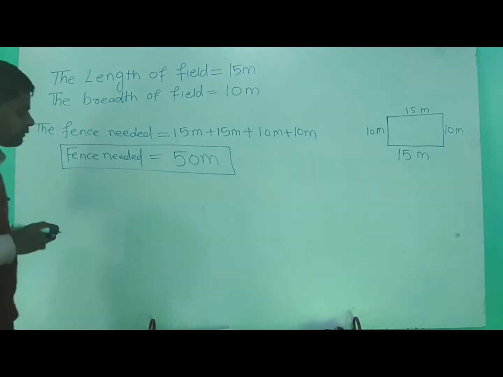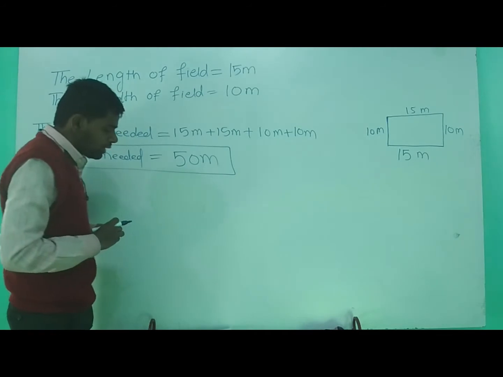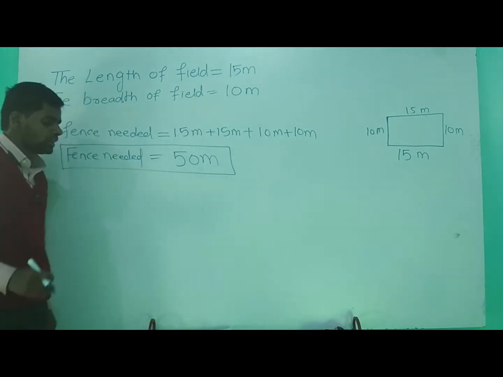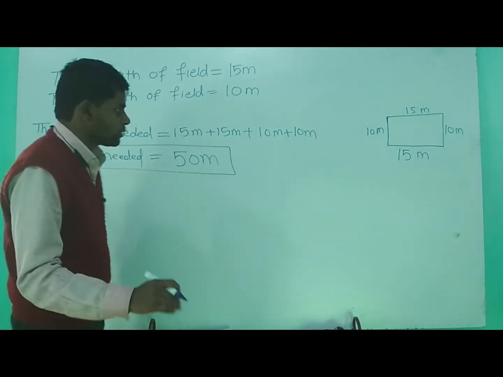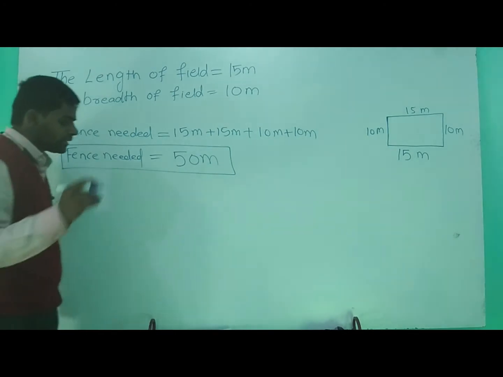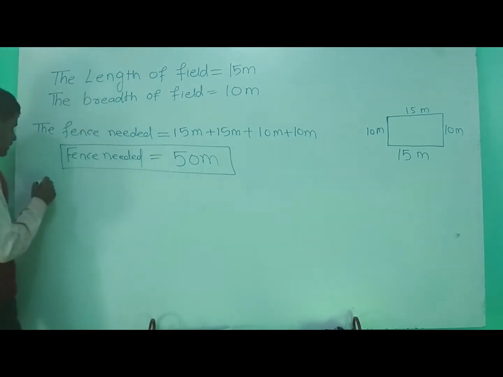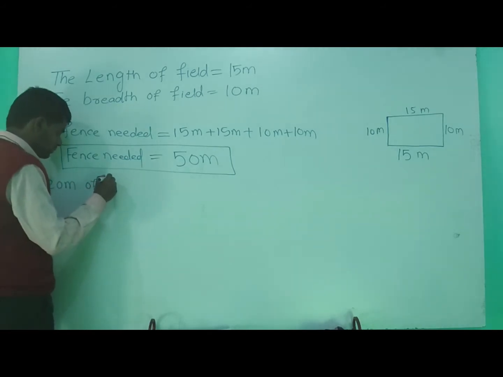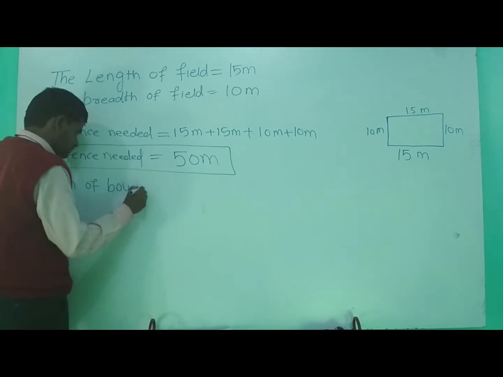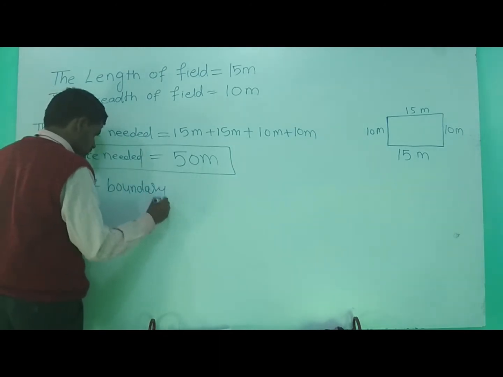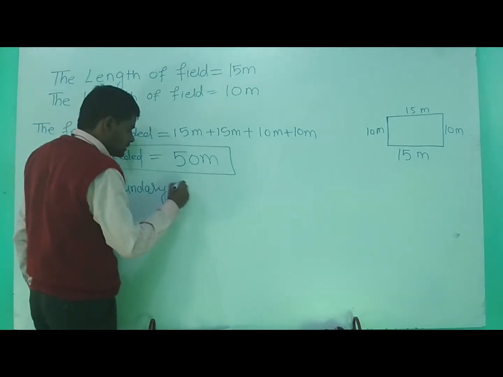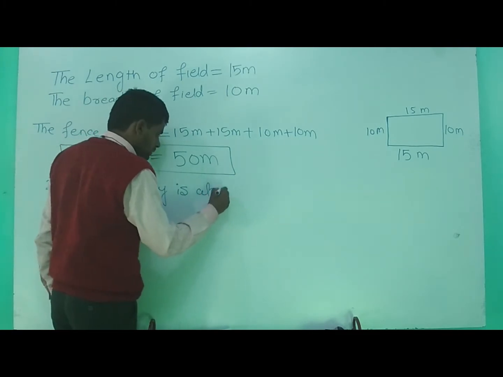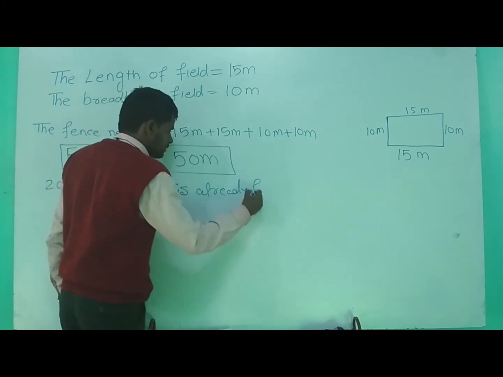Okay, now again one thing is given, and that is what? If he already fenced 20 meter, already fence किया जा चुका है, already 20 meter cover किया जा चुका है. So we will write here 20 meter of boundary is already fenced.